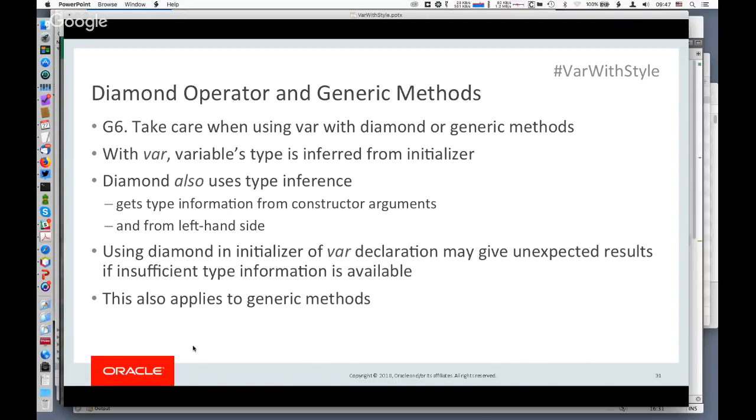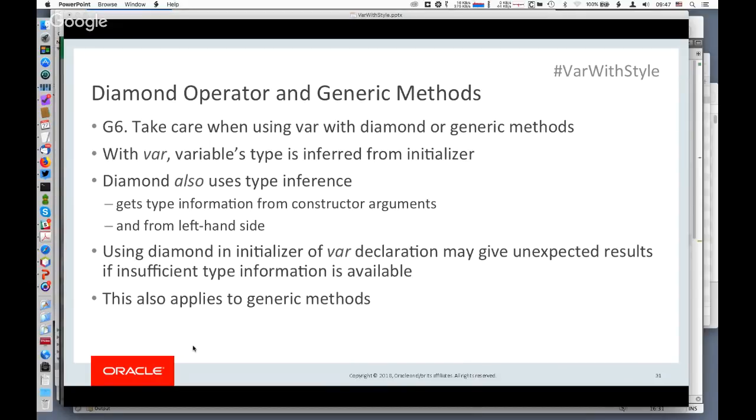I have some examples on the next slide, but let me talk about it for a moment and then show the examples. If you use diamond, then that also uses type inference. And if that is occurring on the right-hand side, and if you use var on the left-hand side, then you have type inference going on both sides. And isn't that a problem?